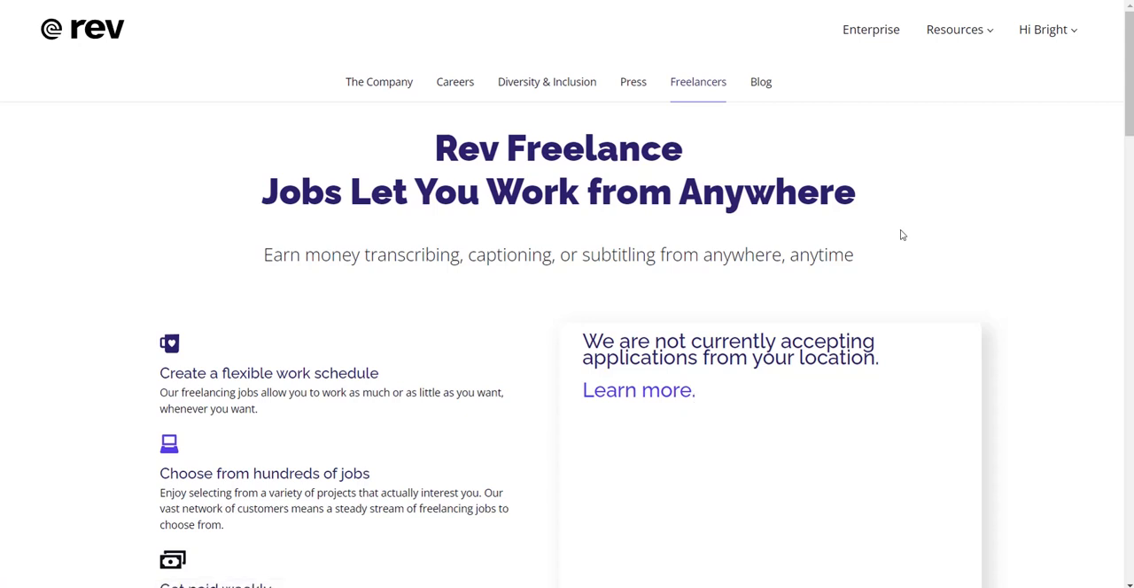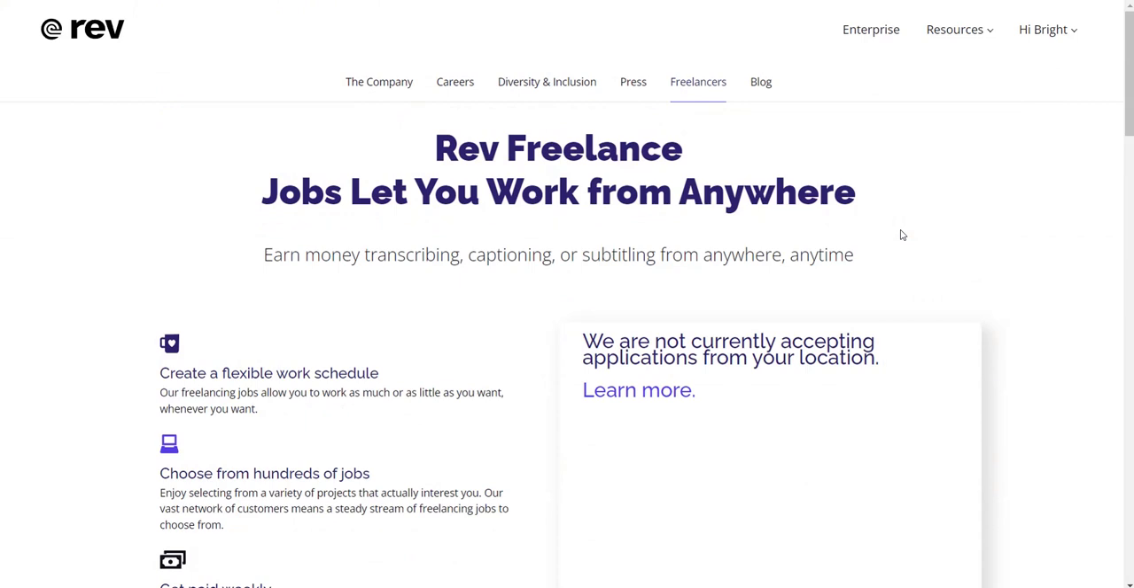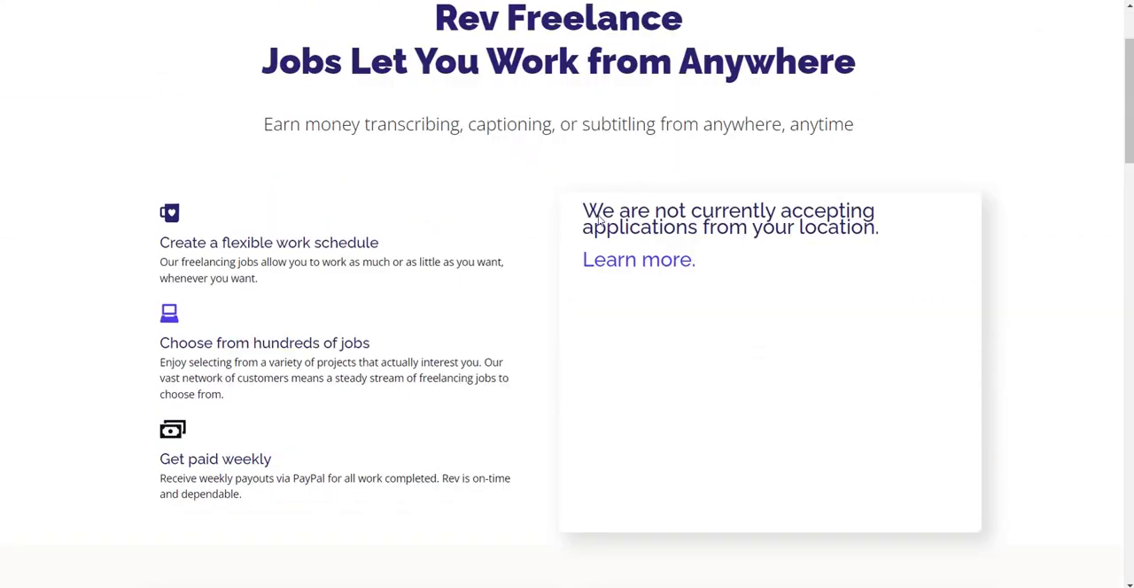Okay, now here you'll be able to create an account and then start working over here. Now you will notice that they are saying we are not currently accepting applications from your location. Okay, don't worry, I will show you how to bypass this.